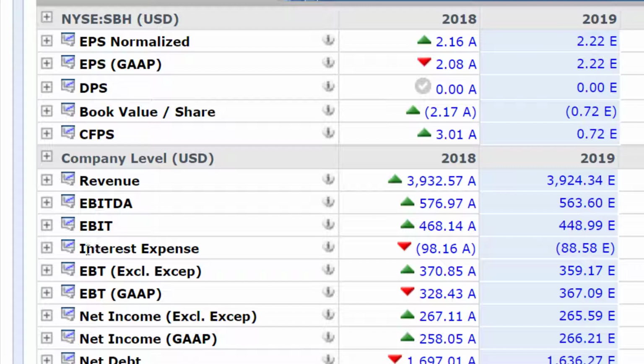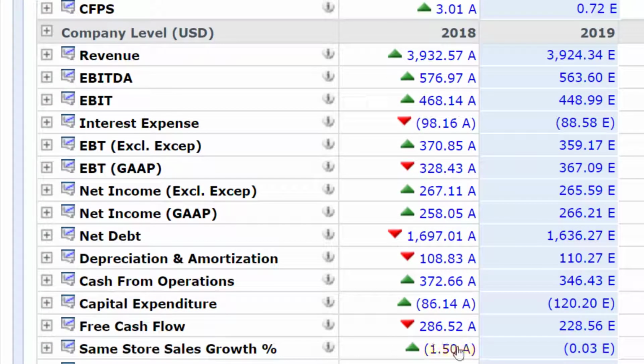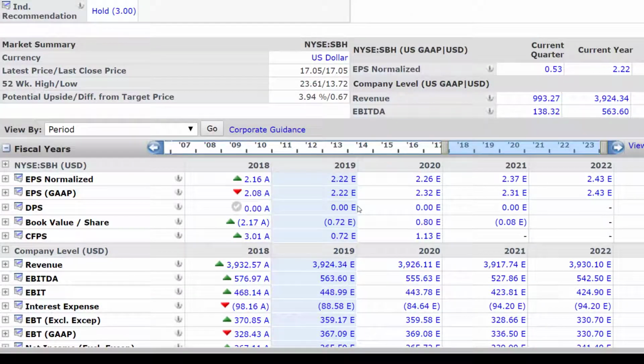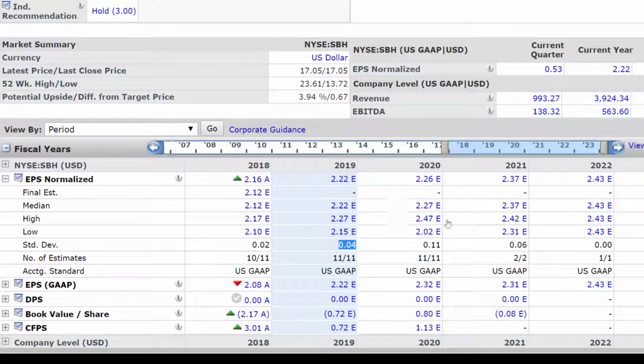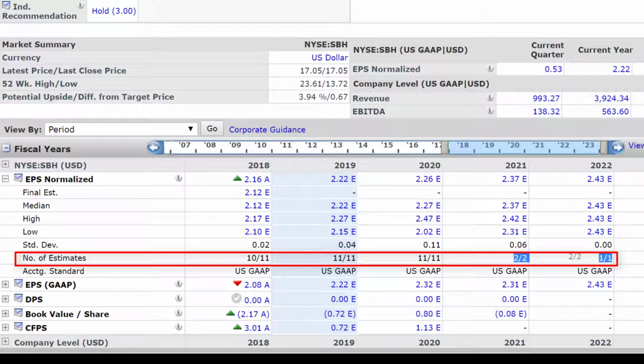And you can see estimates on lots of things, right? Revenue, EBITDA, all the way down to the gross margin here. And all these E's just refer to estimates. You can see estimates for 2020, 2021, 2022, 2023. Now, what you'll find is that as you go out in the future, these analysts are not necessarily providing much information. Looking at the number of estimates, for 2021 only 2 analysts are actually providing estimates. Only one is providing earnings estimates for 2022 and 2023.